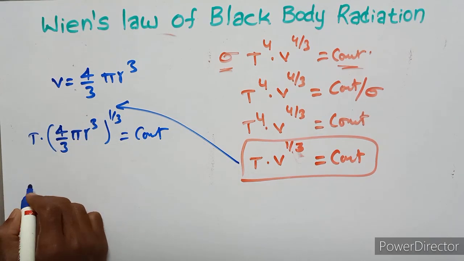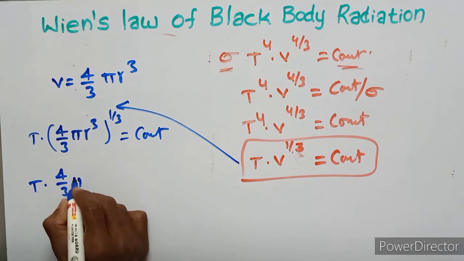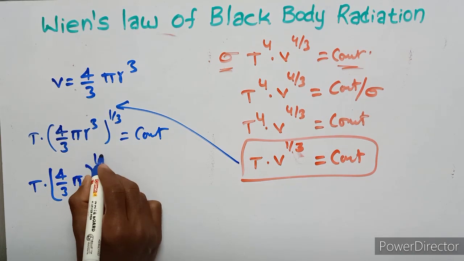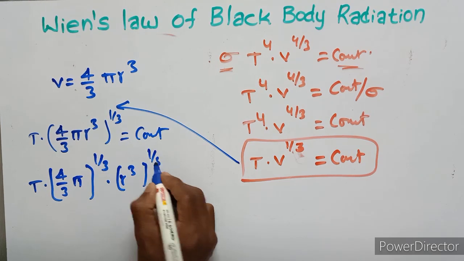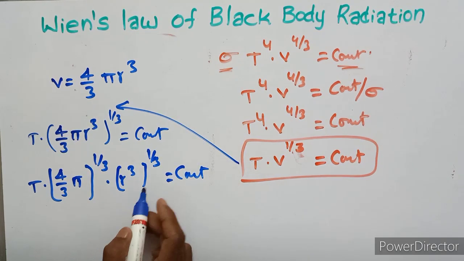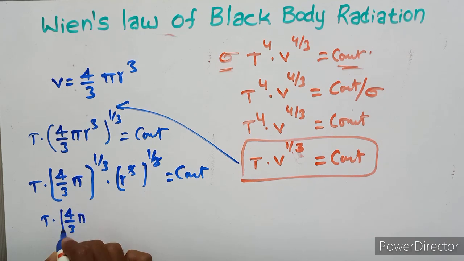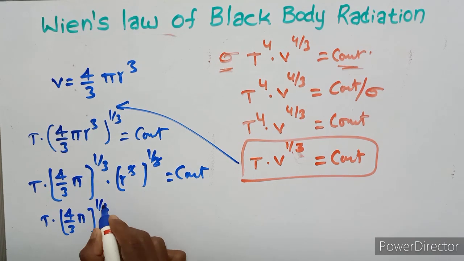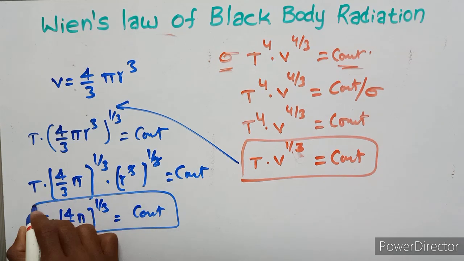Then this equation can be written as T times 4 upon 3 pi to the power of 1 upon 3, and r cube to the power of 1 upon 3, is constant. The 3 cancels, so T times 4 upon 3 pi to the power of 1 upon 3 times r equals constant.